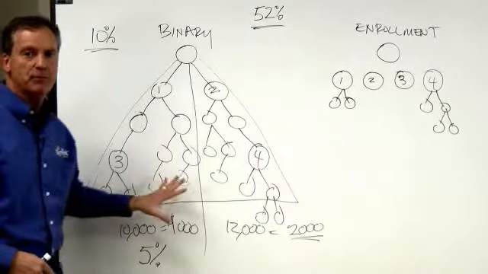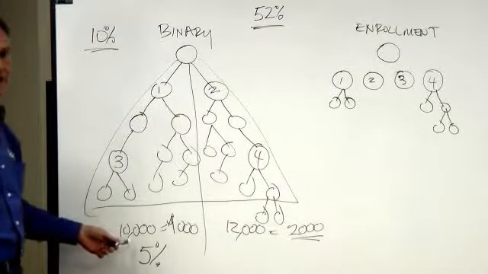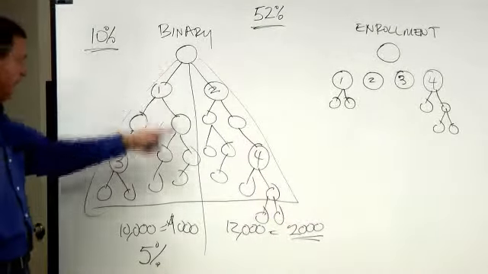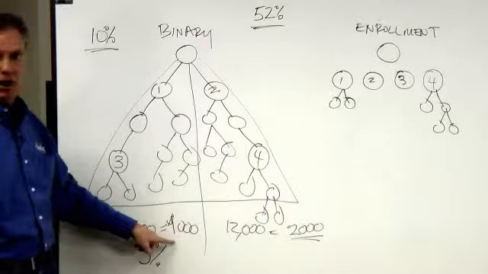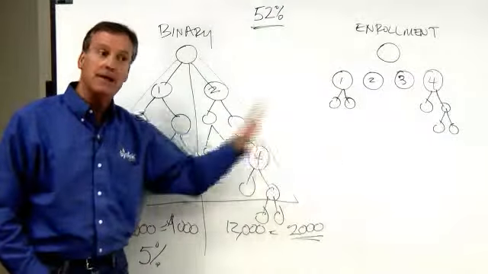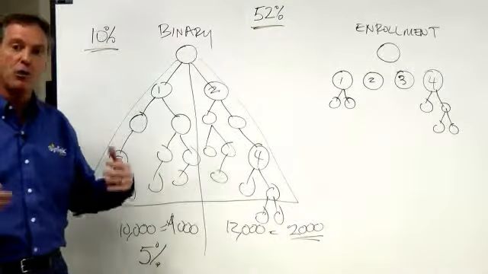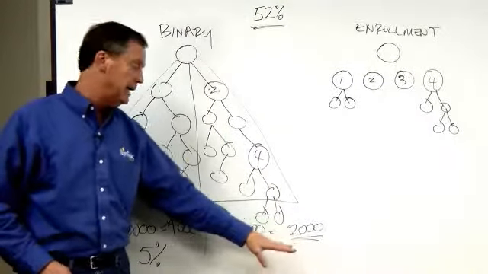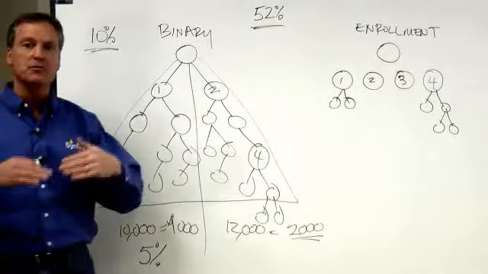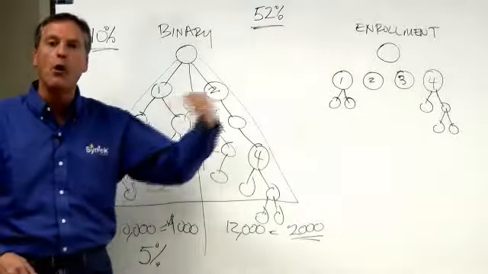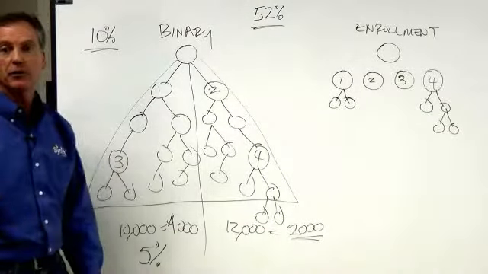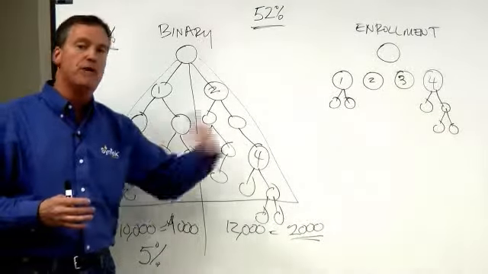meaning you had 10,000 again in this leg and 12,000 volume in that leg, we would again pay you 10% of the lesser leg, which would be another $1,000, and another $2,000 would roll over to the next month. That means in the next month you would start with $4,000 accumulated rollover volume in your stronger leg. Every month, whatever's not paid in commissions rolls over, so the stronger leg always starts with volume from previous months.